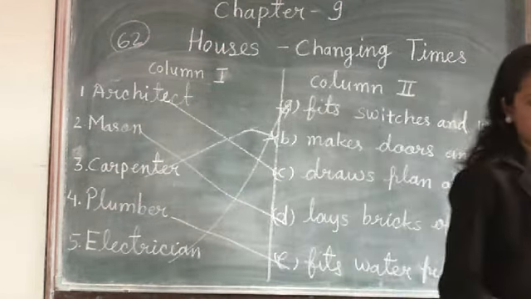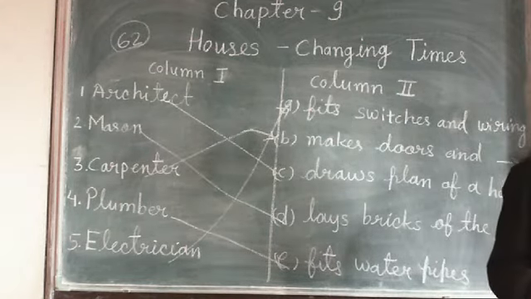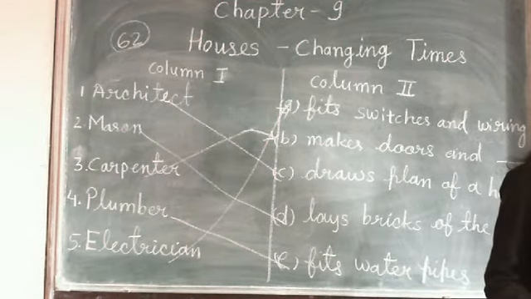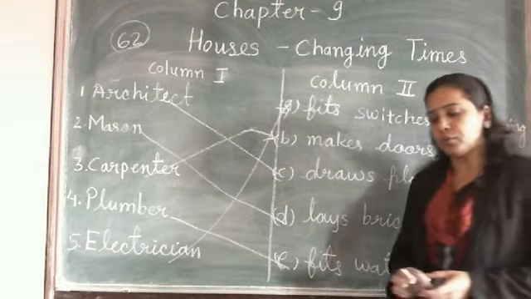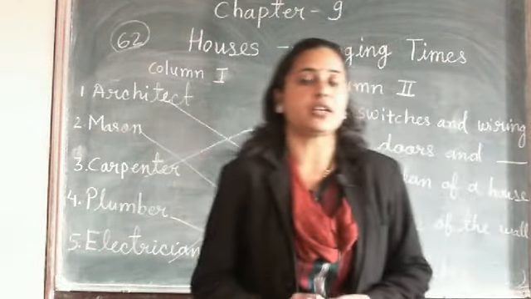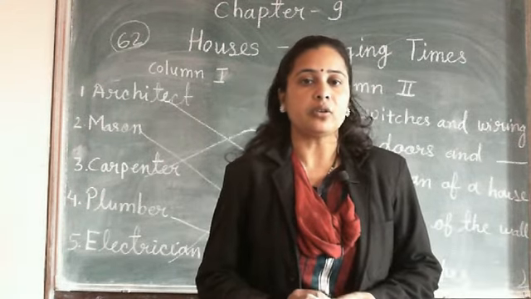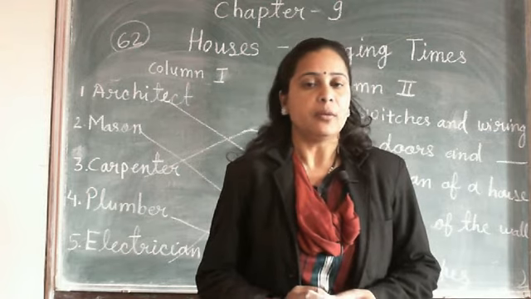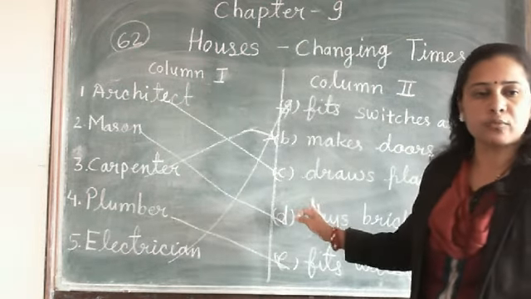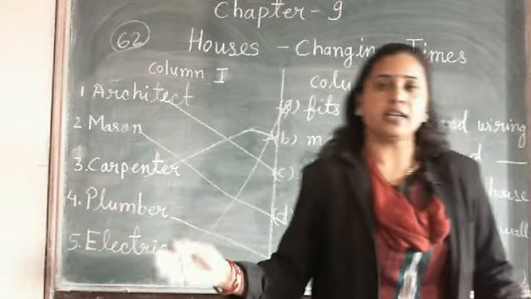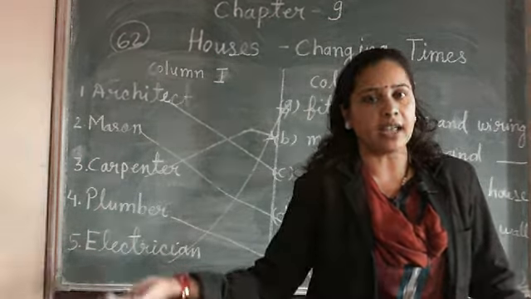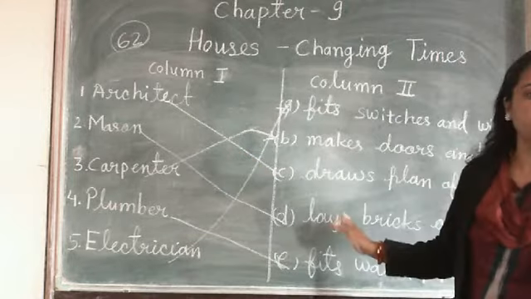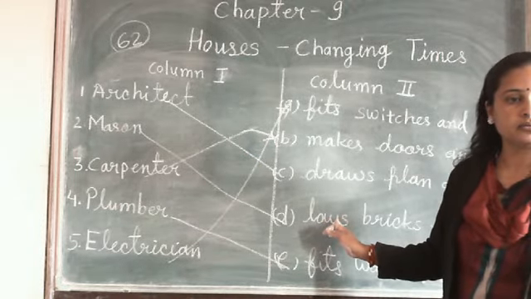So student, our book exercise is completed here. What I told you from the beginning of this lecture, we write new words of this chapter, but this lecture takes so much time, so we write the new words of this chapter in the next lecture.